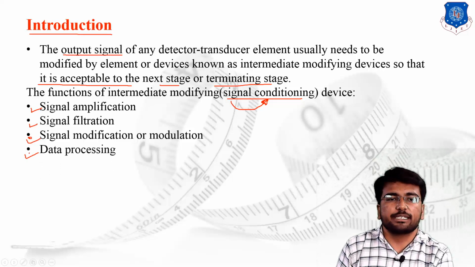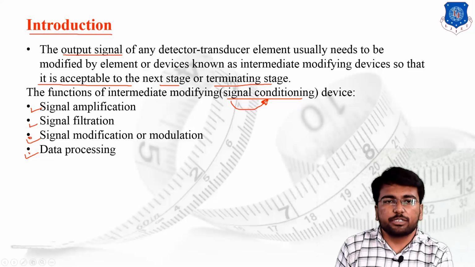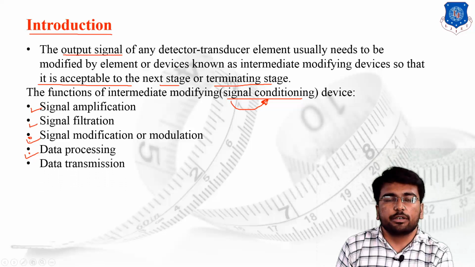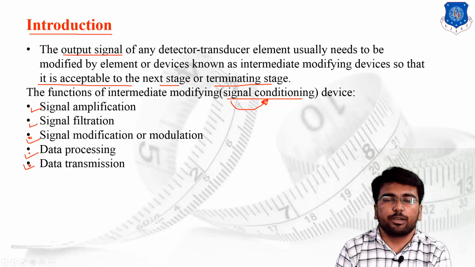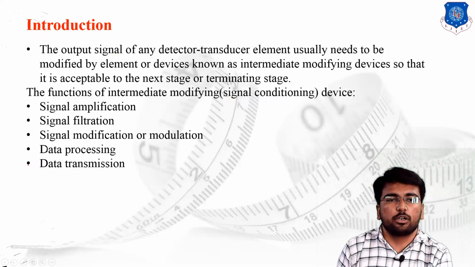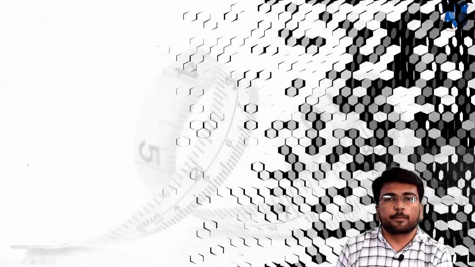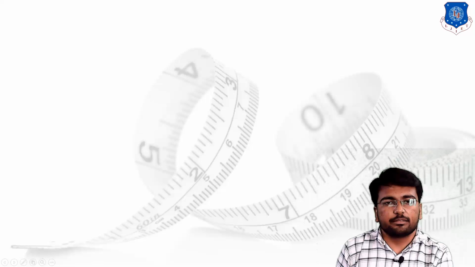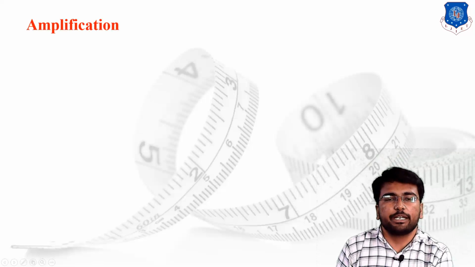Then the data processing element. The data processing element contains different mathematical equations and formulas that we apply over the signals for the termination stage or the next stage, in a human readable format. The last one is data transmission. In the intermediate modifying devices, we provide some transmission element which can transfer the signals from one location to another location without changing the physical quantity. These are the basic functions of the intermediate modifying terminating devices.